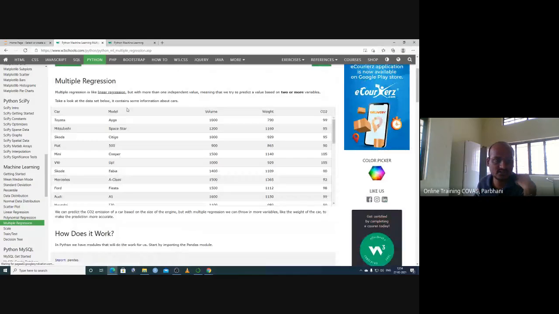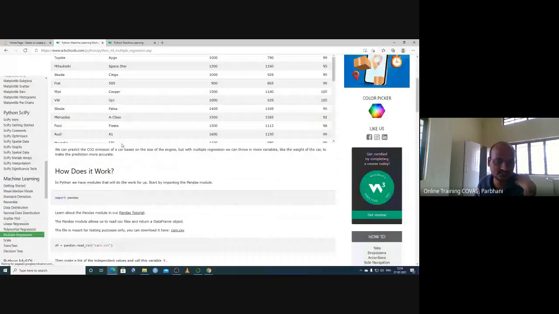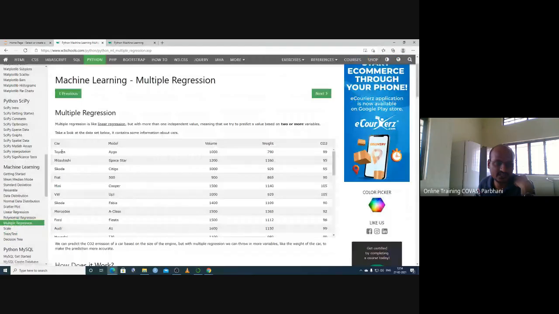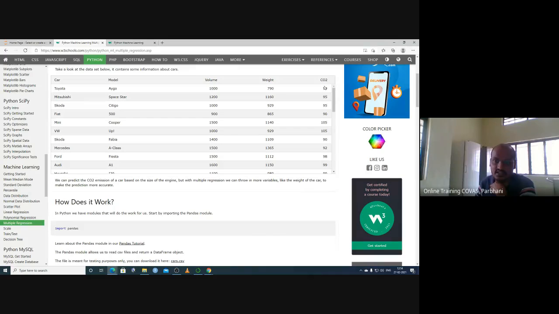This time remain. So this is a multiple regression. So we have different cars, Toyota car, Skoda car, different car models, car volume, weight of the car and carbon dioxide emission. So whether it is causing some climate change or environmental CO2 emission, more CO2 emission, we want to calculate based on this data table.